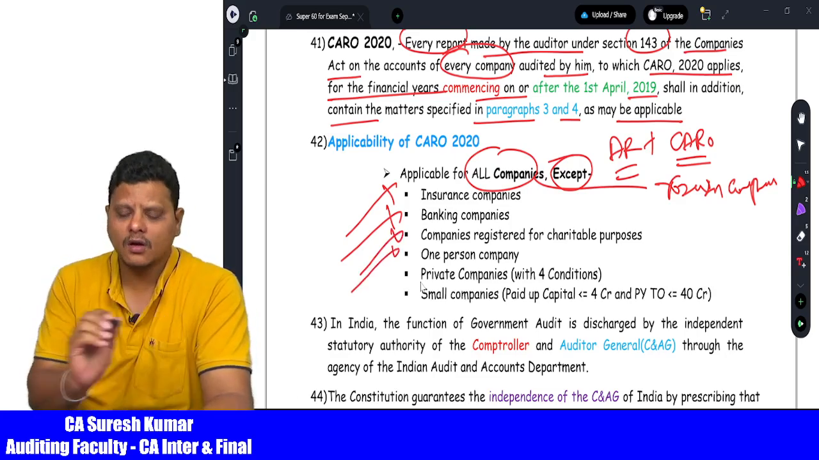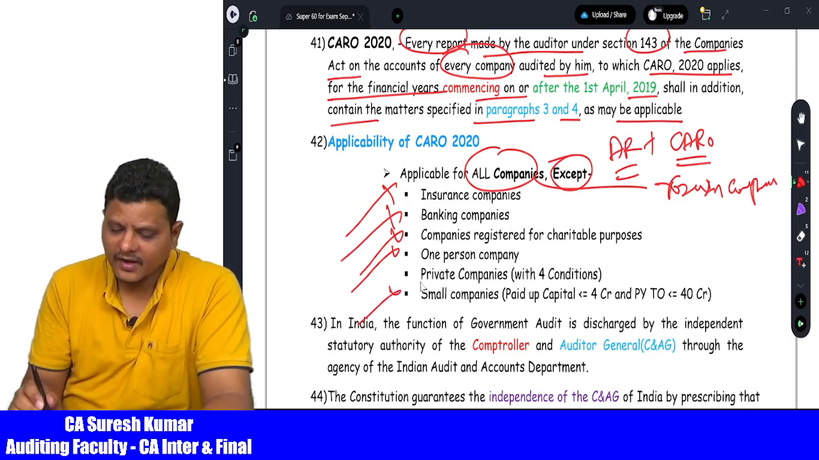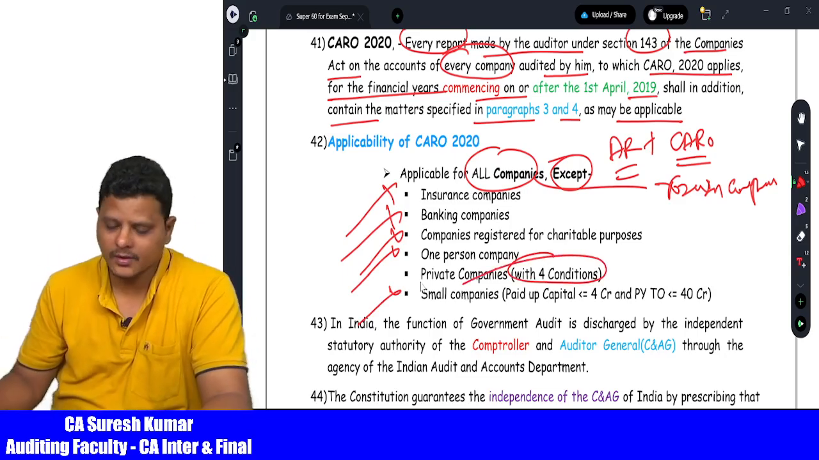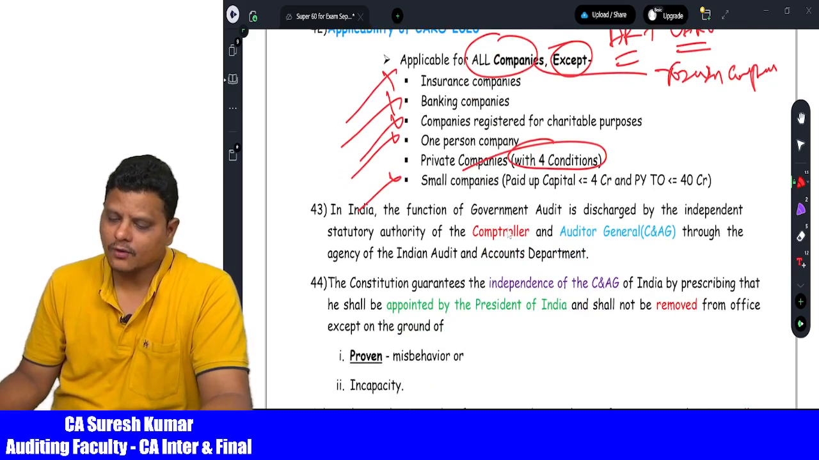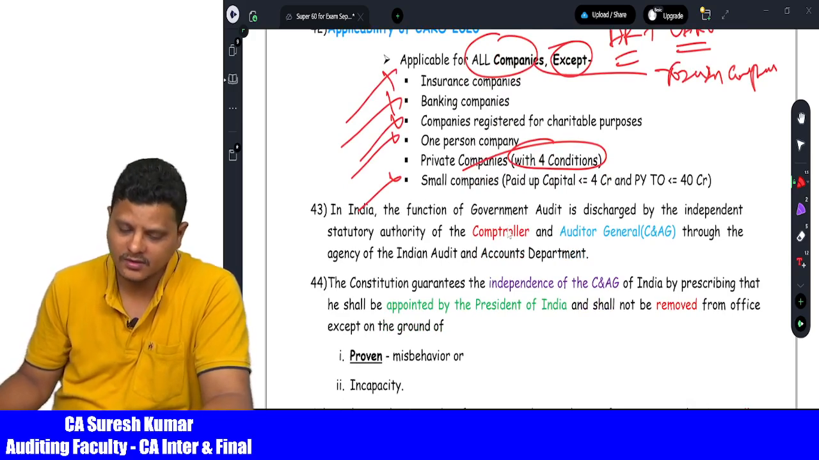OPC companies, CARO not applicable. Then small companies, CARO not applicable. Then private companies, CARO not applicable subject to 4 conditions. Very, very important for examination. So what are the four conditions given for the private limited company? Please go through that once, before going for examination.